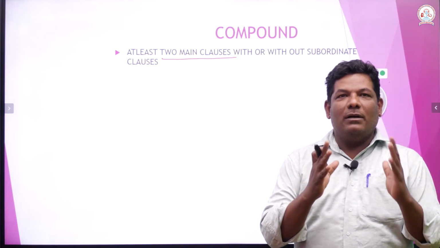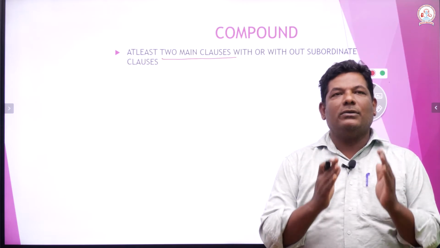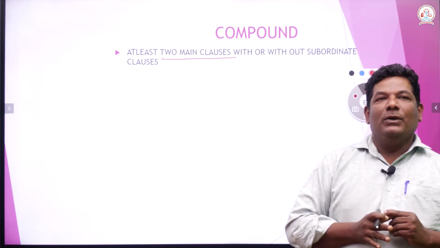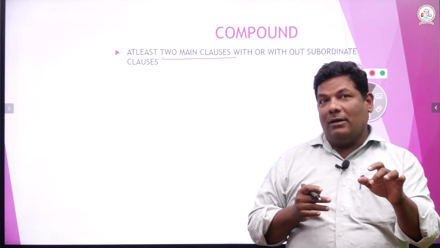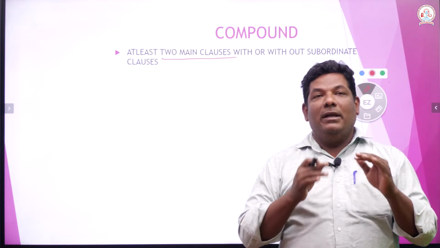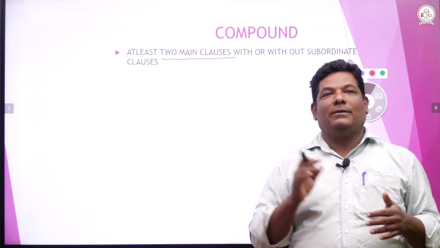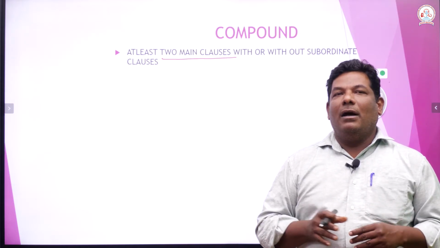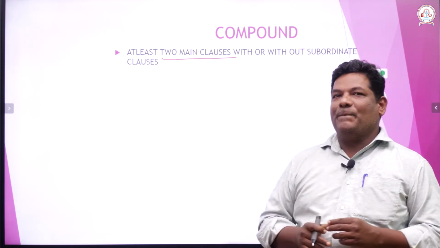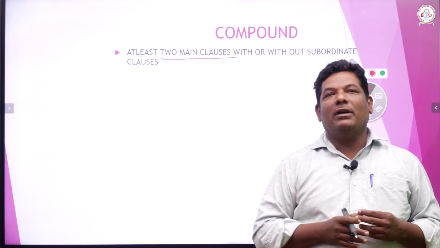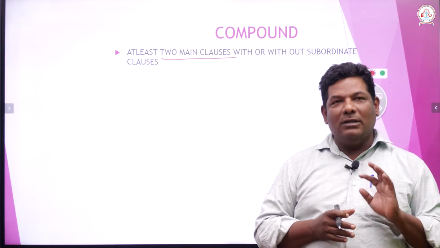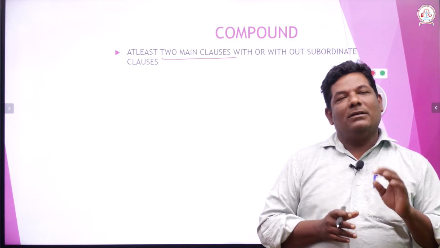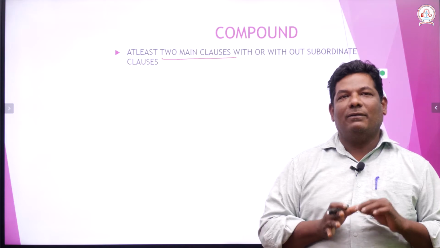When you have two main classes, automatically you have to connect using coordinating conjunctions, right. So, when I say at least two main classes, you must understand that it can have any number of main classes. It can have 3, 4, 5, 6 also. And what about subordinate classes, sir? Sometimes it may be there or it may not be there, you do not worry about it. At least minimum two main classes. When you have two main classes, it is a compound sentence, right. For example, right.